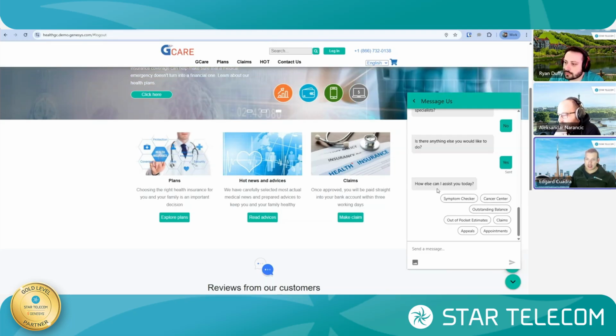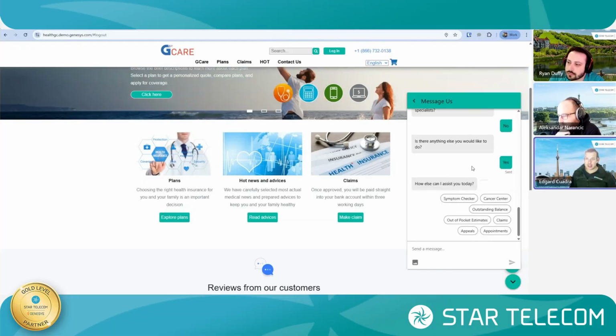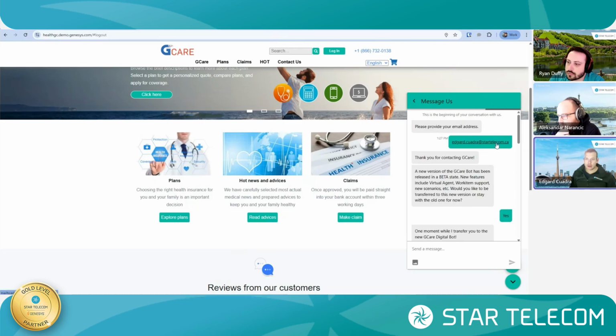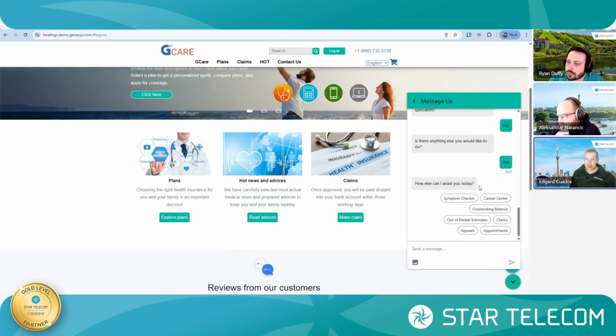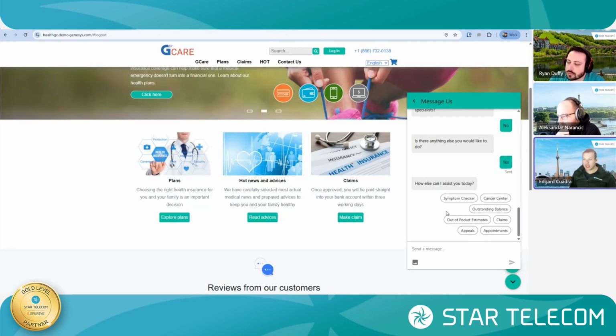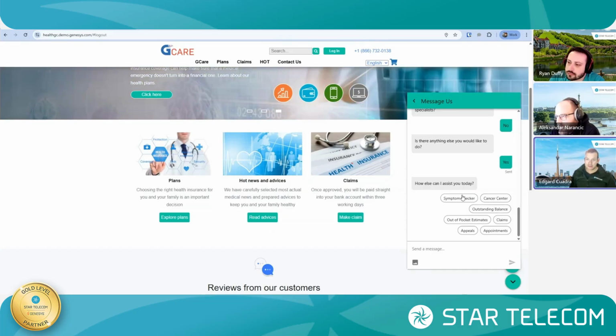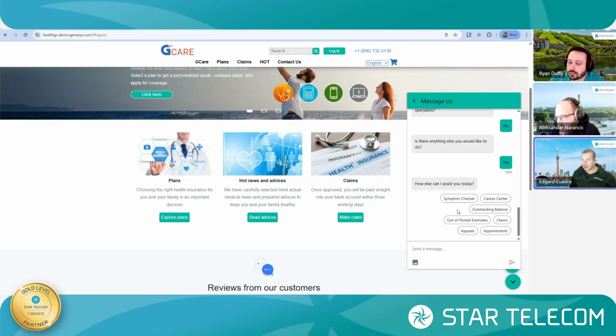Right. So in this case, once the virtual agent has greeted the customer, there were a couple of greetings in here. What is your email address, right? Just to get that info, so it's able to match and potentially even better provide appropriate responses. These are called canned responses or quick responses. But these have been designed to get those low-hanging fruit options or interactions that are coming into the contact center, or the high-value items, right?